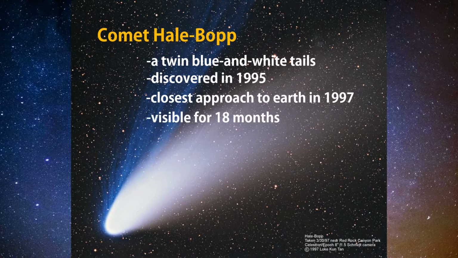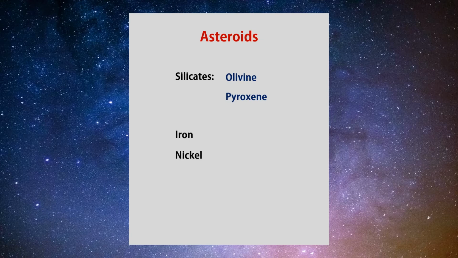Being visible to the naked eye for 18 months, it was called the Great Comet. On the other hand, the asteroids or rocky fragments contain silicates, which are olivine, pyroxene, iron, and nickel.